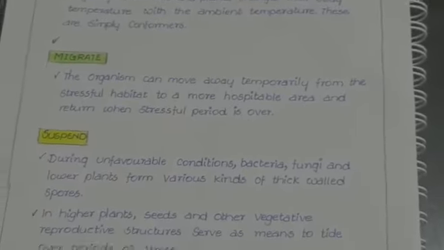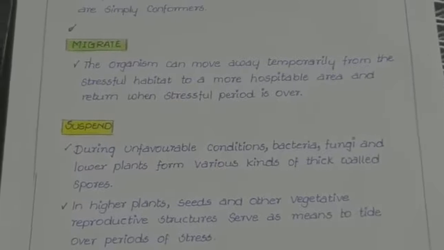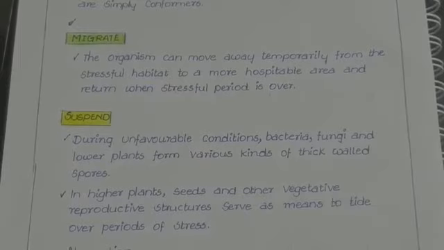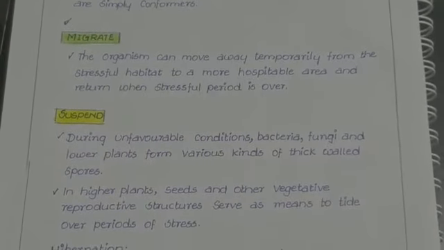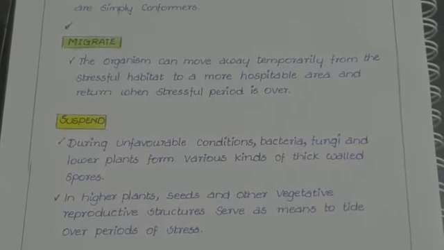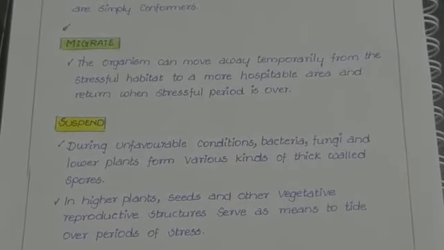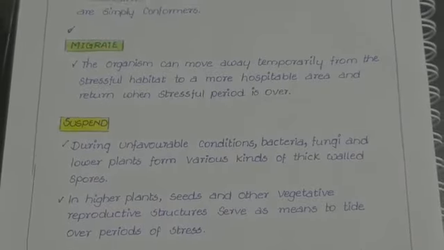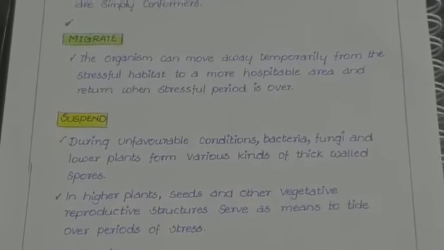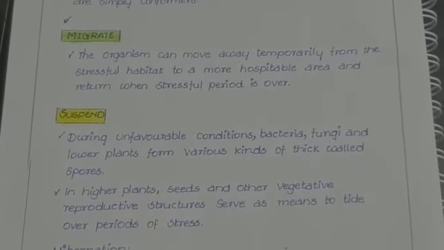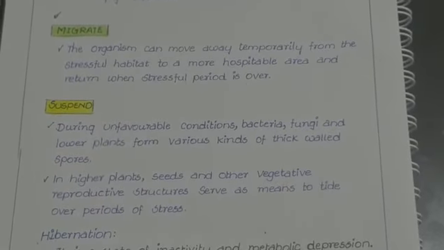Now coming to the fourth possibility, that is suspend. Whenever there is stress or unfavorable conditions, organisms suspend or reduce their metabolic activities or physiological activities. And how?